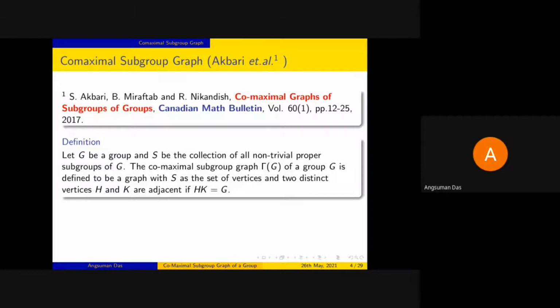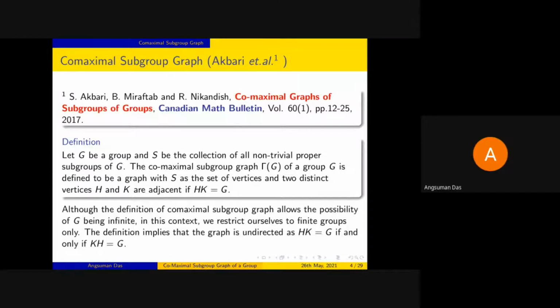Well, so we just need to observe a few things here. As the definition goes, it allows the group to be an infinite group also. However, in this lecture, we will be talking mainly about finite groups, the case when G is finite. Also, another thing to be observed is that if HK is G, then we also have KH equal to G. So that means this graph that we are getting is an undirected graph.